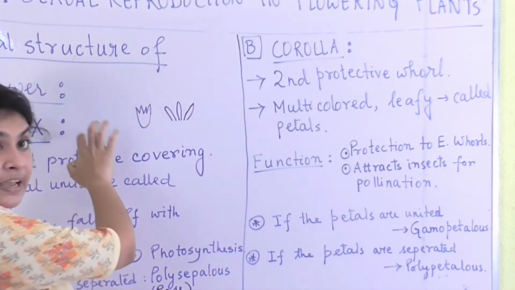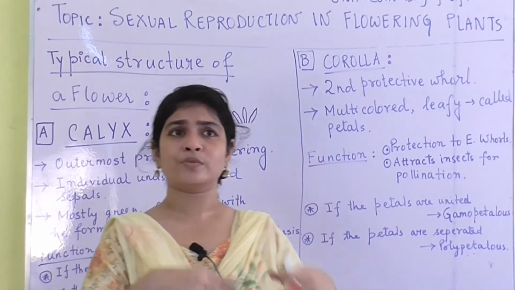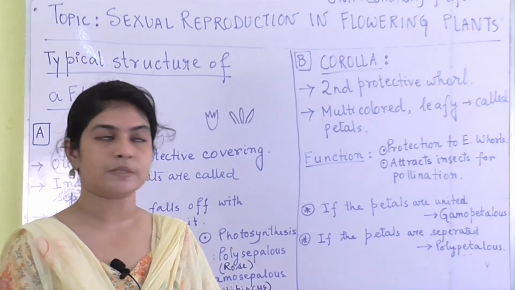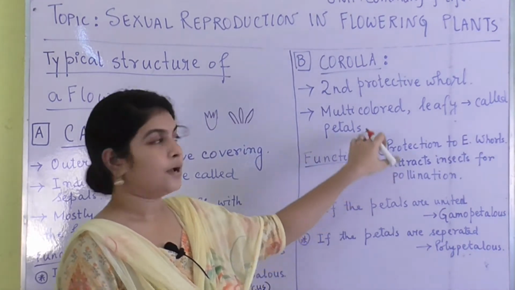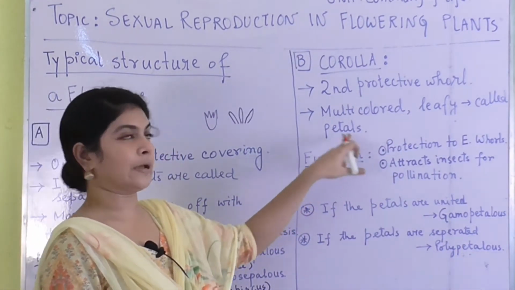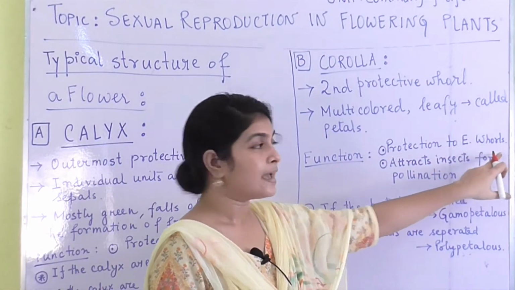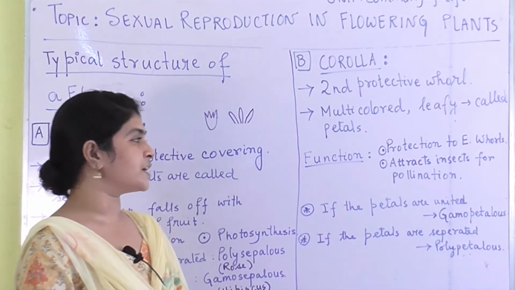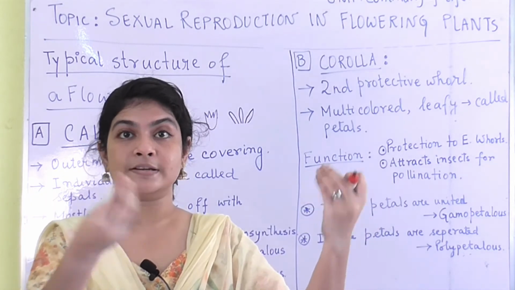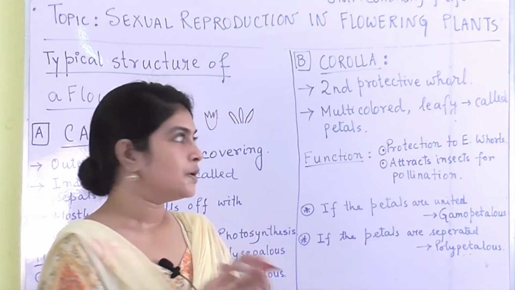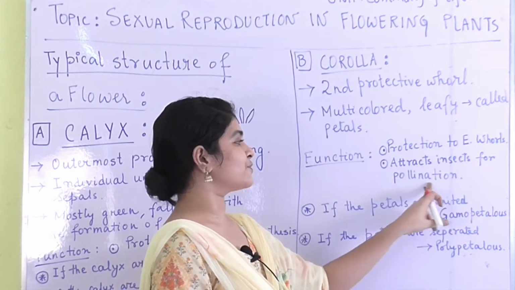In the case of calyx, we saw that they are mostly green, and here they are mostly multicolored. You see different types of petals in different types of flowers. They are leafy, and each of the units is called a petal. Now the function of corolla: one function, as we have told, is protection of the essential whorls, and the other is that since they are multicolored, they attract pollinators towards the flowers. So it aids in pollination by attracting insects.